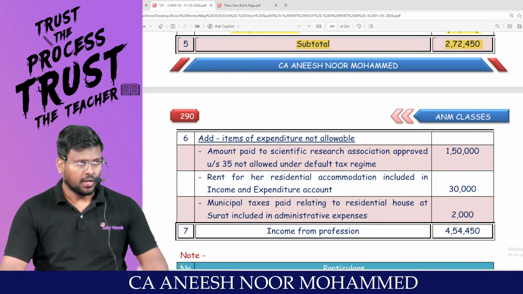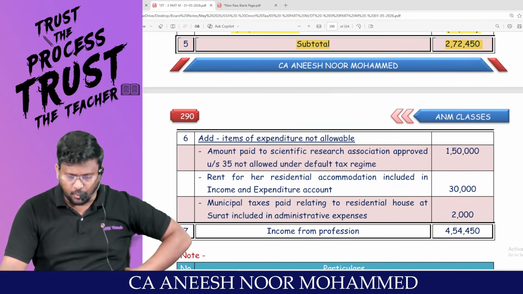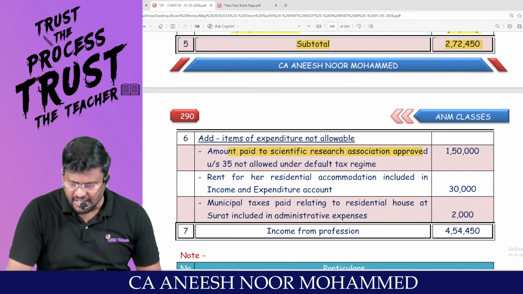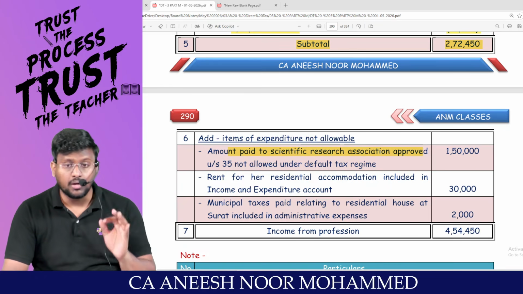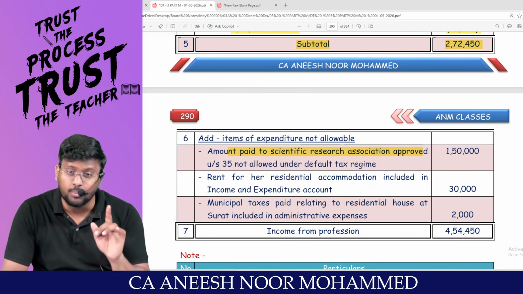Am I right, sir? Now, I am checking the P&L account one by one. You tell me, amount paid to scientific research. Sir, this is a contribution to outsiders. Contributions to outsiders are not related to business.